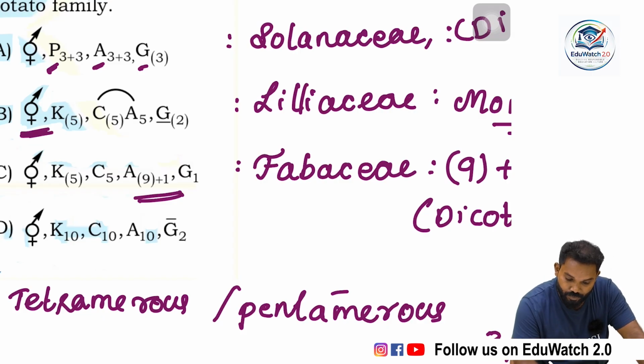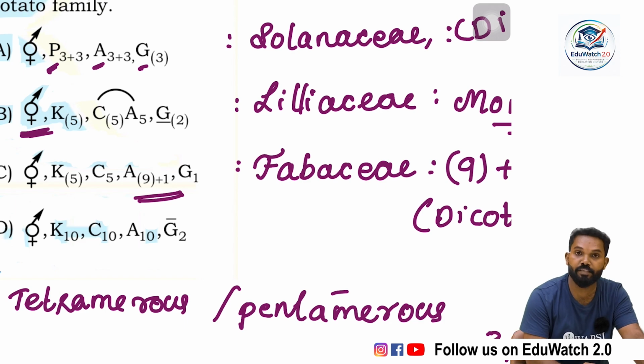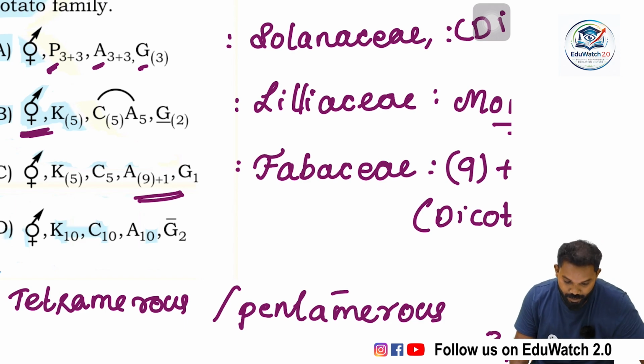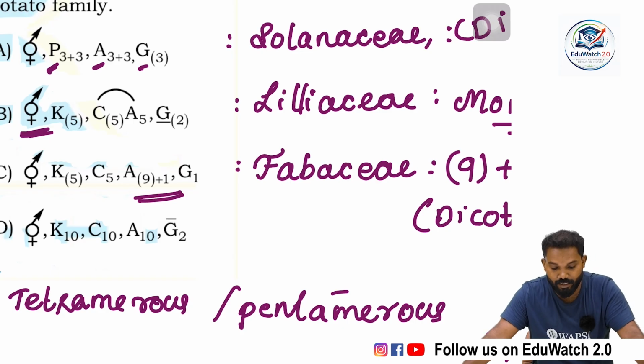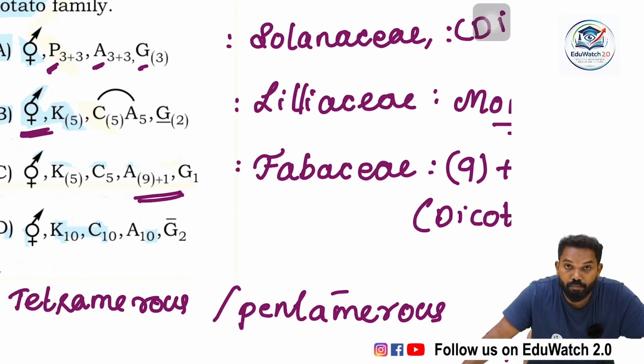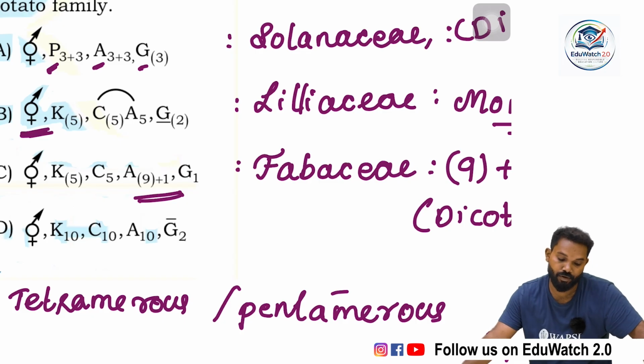The calyx contains 5 sepals that are fused, that means gamosepalous. The corolla contains 5 petals, which are also gamopetalous. The androecium has 5 stamens attached to the corolla, so they are epipetalous. The gynoecium is bicarpellary, syncarpous and hypogynous.